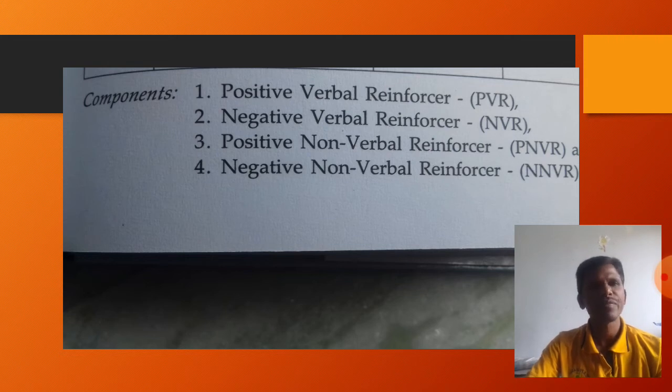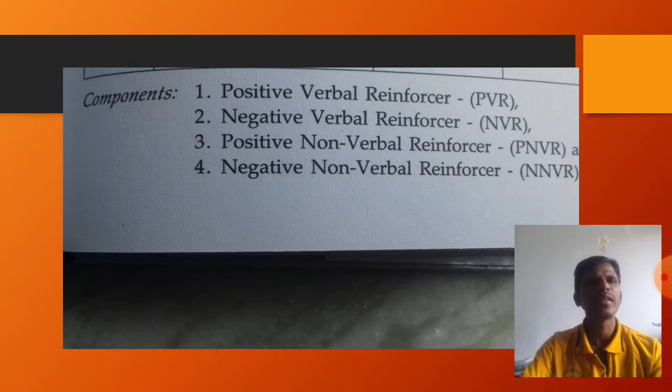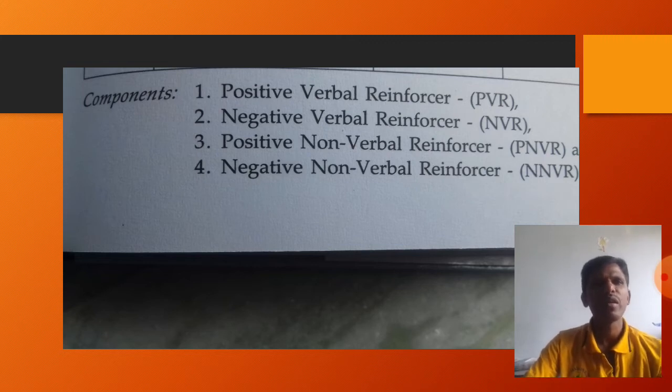Then, after nodding the head up and down, yes, yes, we should not use negative words. That is called positive verbal reinforcer.